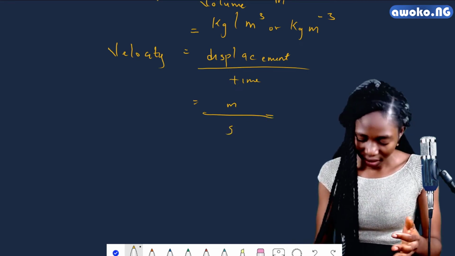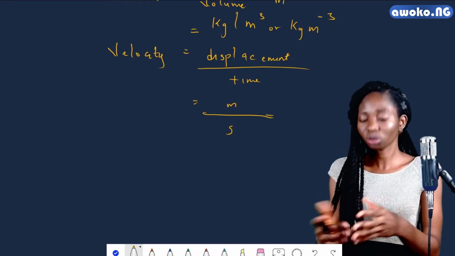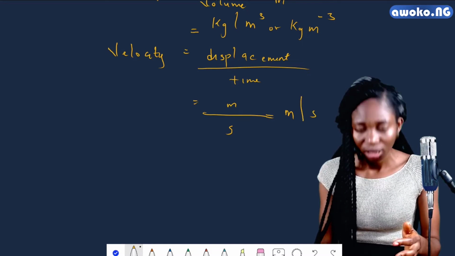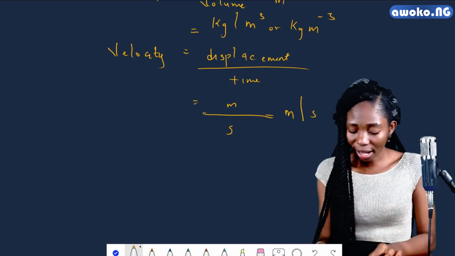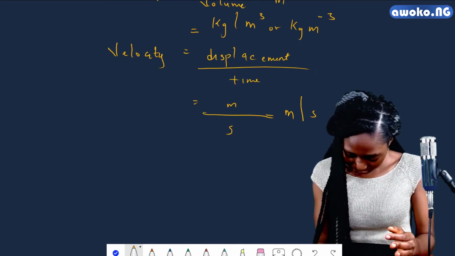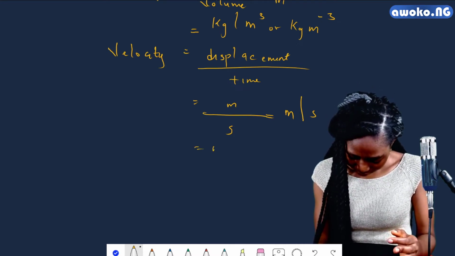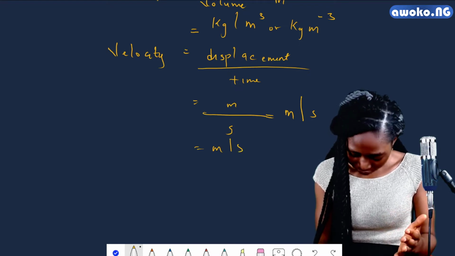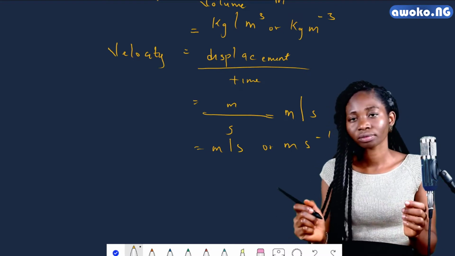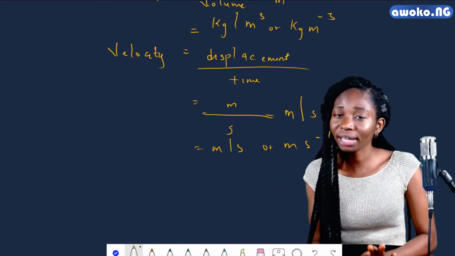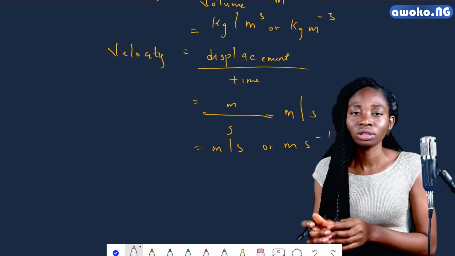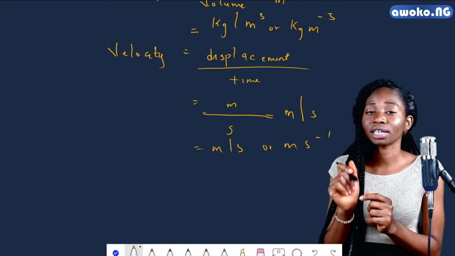Remember I said that a division sign according to indices could mean a minus. So when I have meter per second, I could simply say m/s or m s to the power minus 1. So this minus 1 simply shows that the meters is in division to the time in seconds.